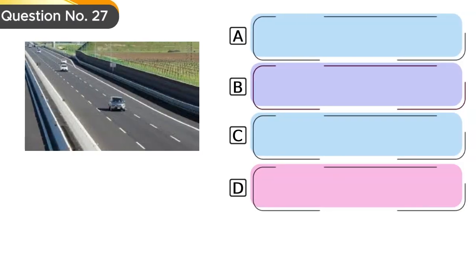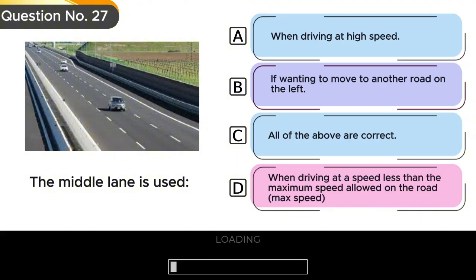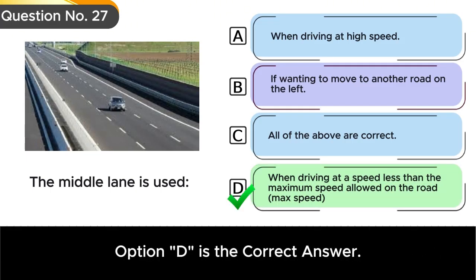Question number 27. The middle lane is used. Option A, when driving at high speed. Option B, if wanting to move to another road on the left. Option C, all of the above are correct. Option D, when driving at a speed less than the maximum speed allowed on the road. Option D is the correct answer.